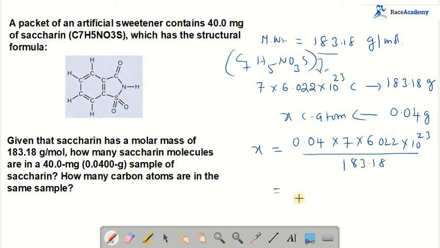Here I got 0.0092 into 10 power 23 atoms. That I can write as 9.2 into 10 power 20 carbon atoms. So this is the number of carbon atoms present in saccharin, an artificial sweetener. Let us see the next question.